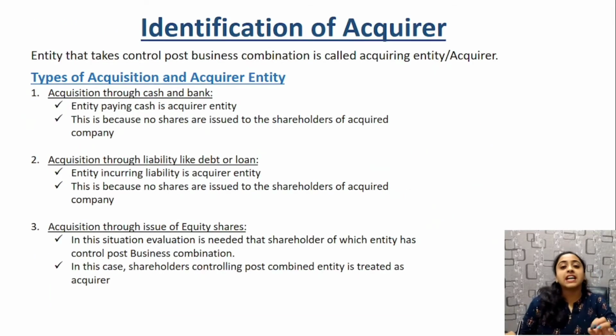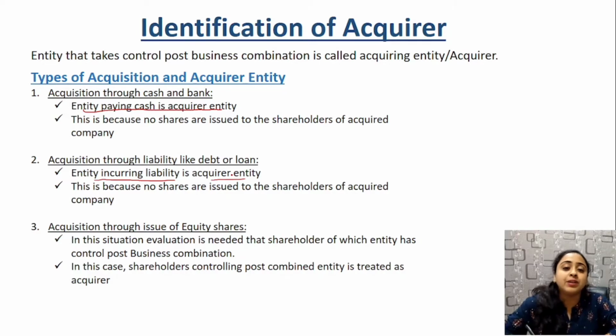Next is identification of the acquirer. At times, it is not clear who is the acquirer, so there are some cases given. In every case, we will decide who is the acquirer. If acquisition is done through cash or bank, where the payment and settlement is done via cash or bank, then the entity paying cash is the acquirer. Simple. If acquisition is through liability like debt or loan, the entity incurring the liability is the acquirer.